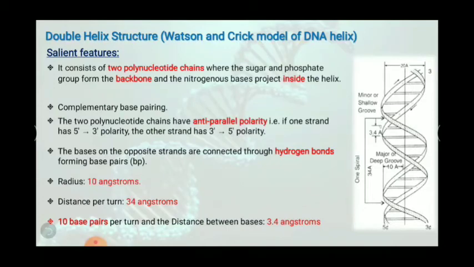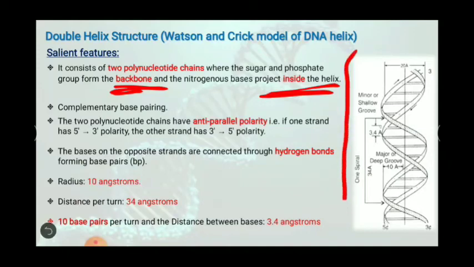I'm not going to discuss that now. So what are the salient features of this particular DNA? First point, it states that it consists of 2 polynucleotide chains. As I have already told you, DNA consists of how many nucleotide chains? 2 polynucleotide chains, where the sugar and phosphate form the backbone, and the nitrogenous bases form the inside of the helix. You can easily see from this diagram, it forms a helical structure.